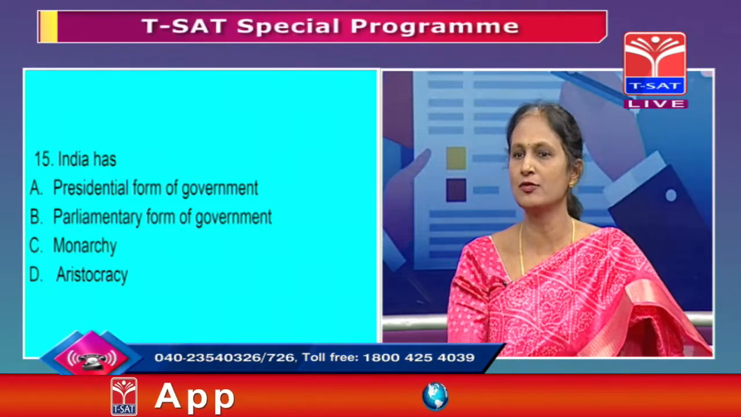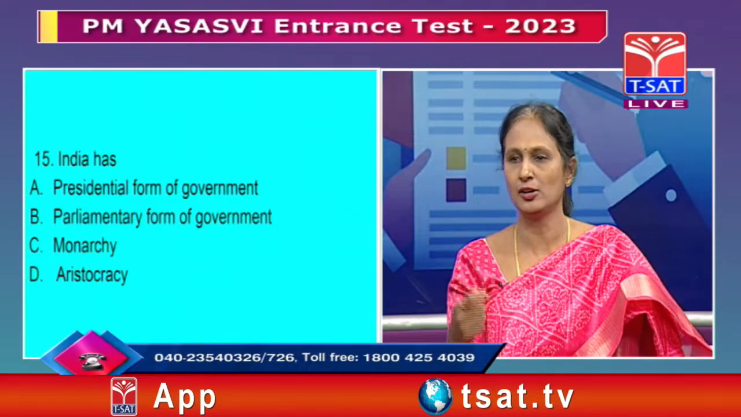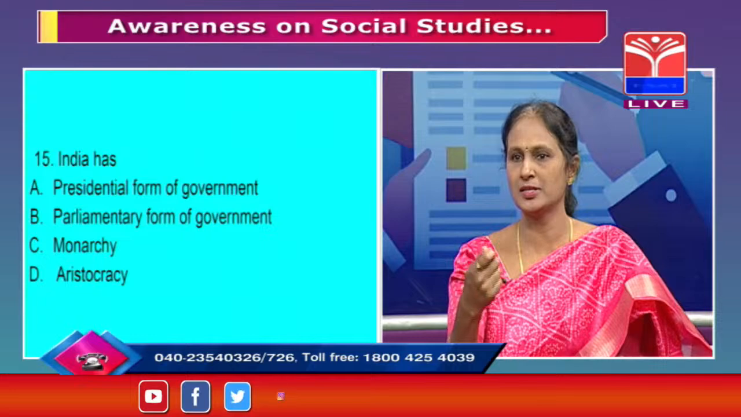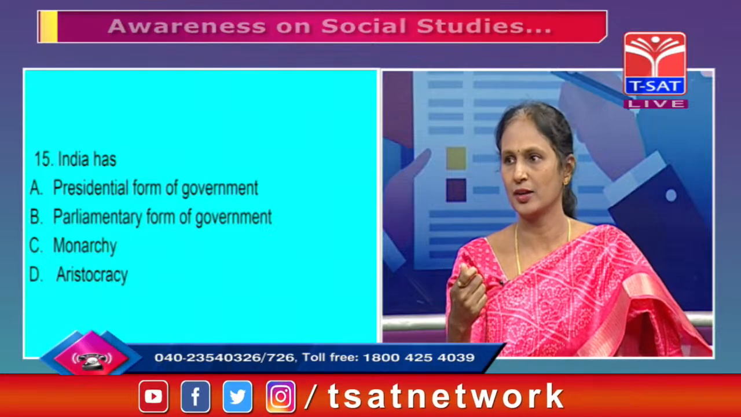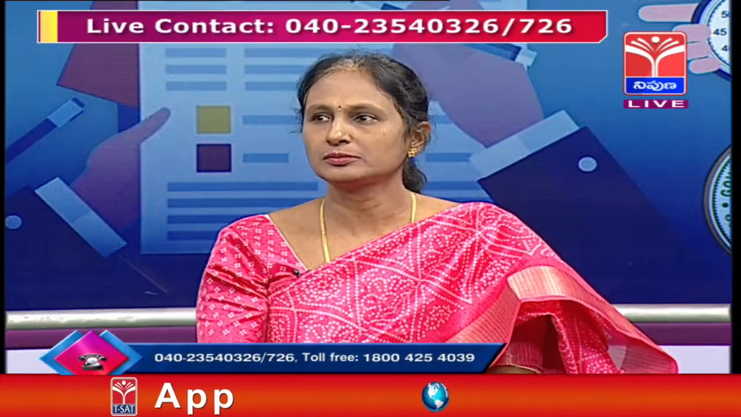Whereas in the presidential form of government, the executive, the president, is not answerable. He or she can take decisions individually. There the president has secretaries. So these are the differences between the presidential form of government and the parliamentary form of government. Can you give us some examples of each one?